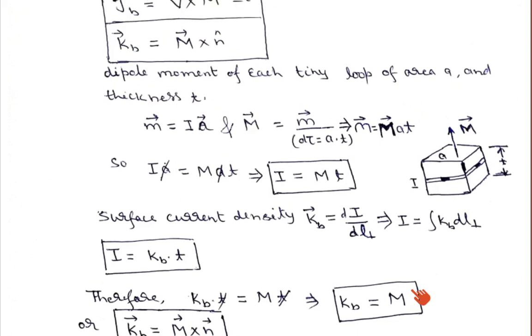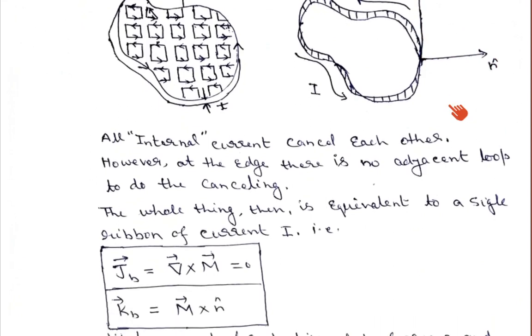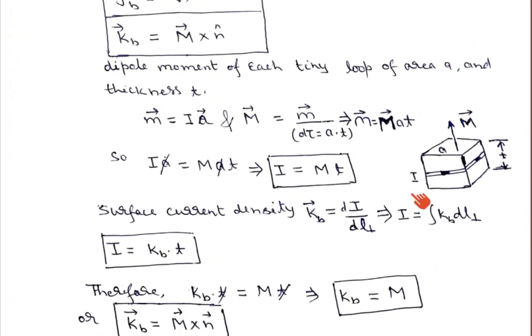And if you see here, as I have introduced, the magnetization M and the normal to the surface, that is the n unit vector, are perpendicular to each other. So theta is equal to pi by 2. This quantity can be written as Kb sine pi by 2, that means 1. In place of 1 we can write sine pi by 2. So we can write Kb is equal to M cross n, because it doesn't change the value, because n is the unit vector along the surface and both are making an angle pi by 2. So Kb is again equal to M.